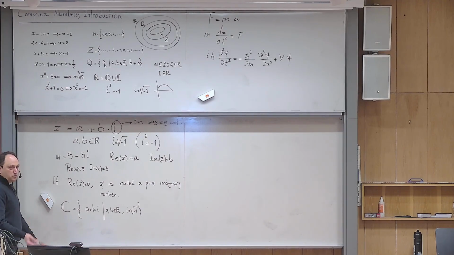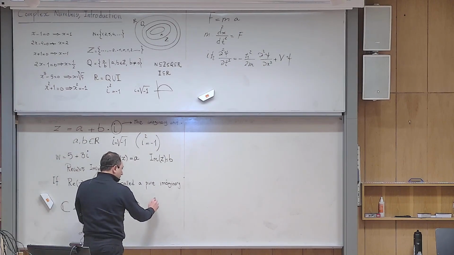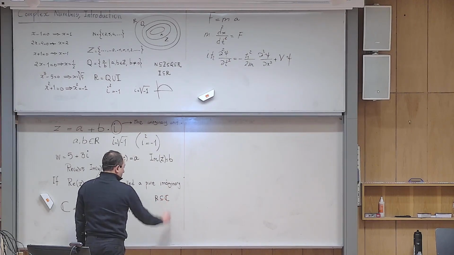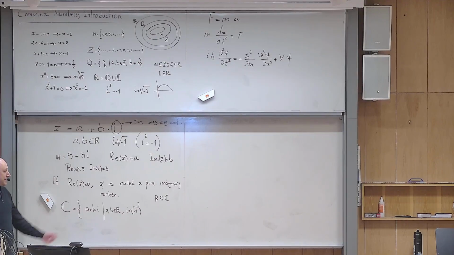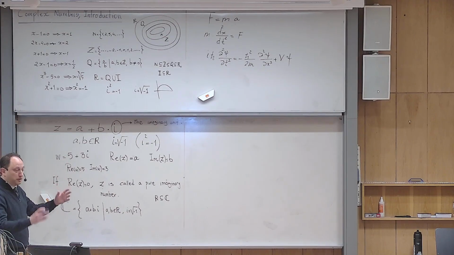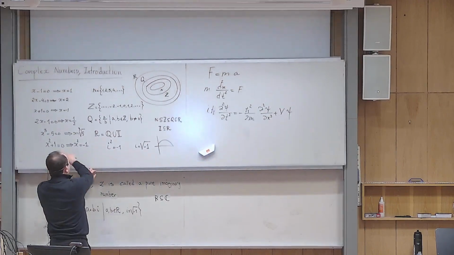Now, let me ask you one question. Do you think this is correct or not? Intuitively and rigorously, do you think this should be correct? Do you expect this to happen? Yes, because I told you that the goal is to extend the set of real numbers to a bigger set, so that in that set I can solve this equation.